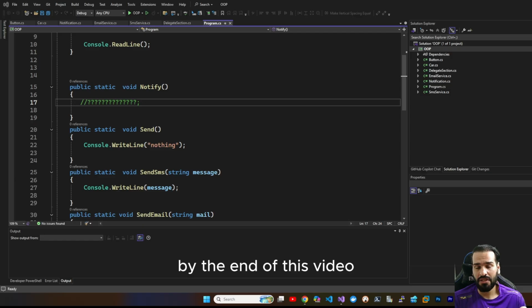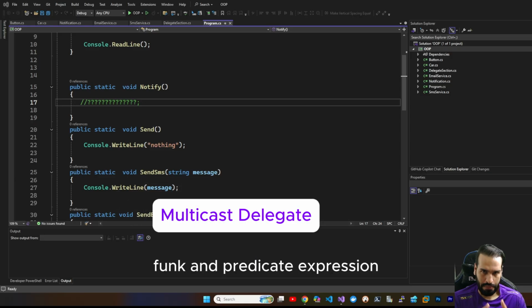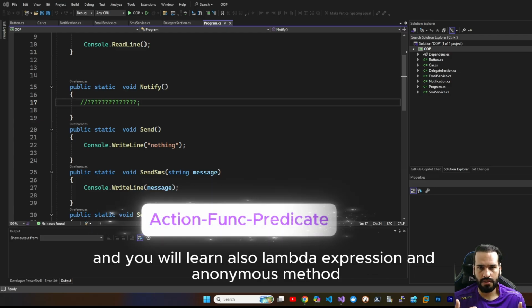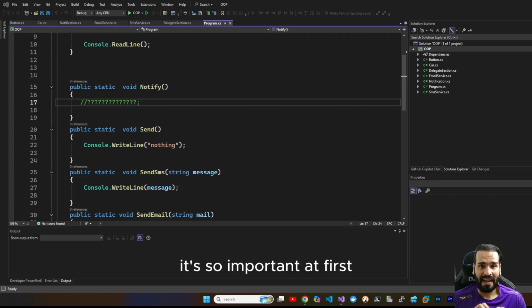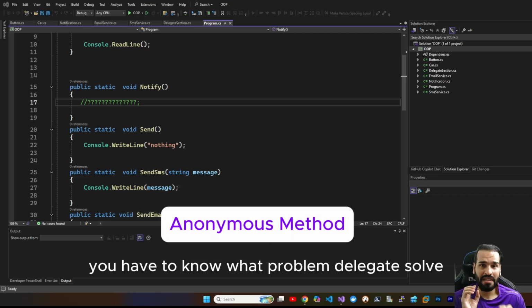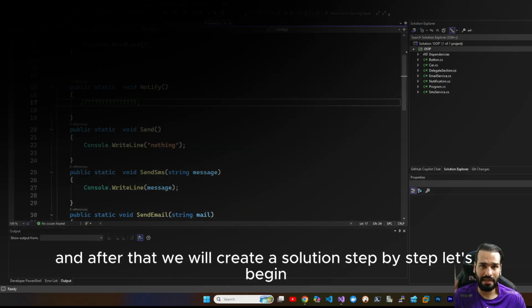By the end of this video, you will learn delegates, multicast delegates, Action, Func, and Predicate, and you will also learn lambda expressions and anonymous methods. It's so important. At first, you have to know what problem delegates solve, and after that, we will create a solution step by step. Let's begin.